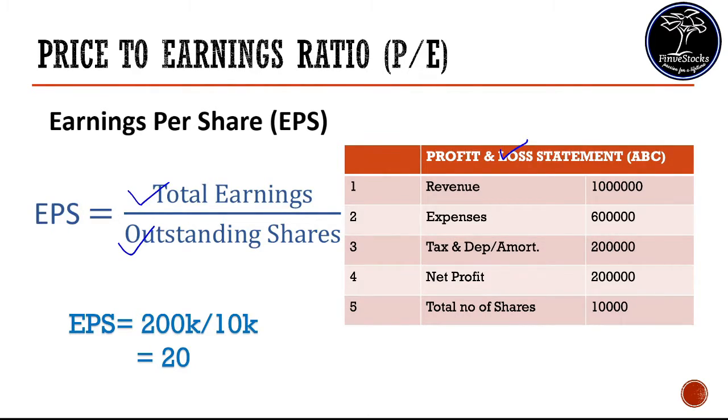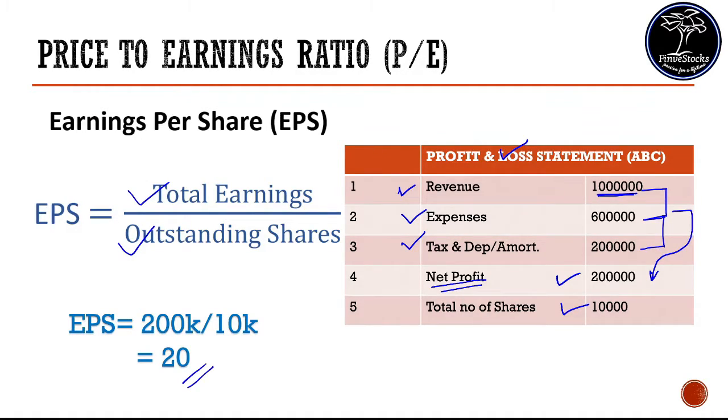In a profit and loss statement, the first item is the revenue. Revenue is the total amount generated by that company in a financial year. Then come the expenses, then tax, depreciation and amortization, and finally the net profit. That is the difference between the total earnings and total expenses, excluding tax and depreciation and amortization. Here in this example, it is approximately 2 lakhs. So earning per share is 2 lakhs divided by the total number of shares, that is 10,000, which comes to around 20. Now we will see how to calculate the price to earning ratio.